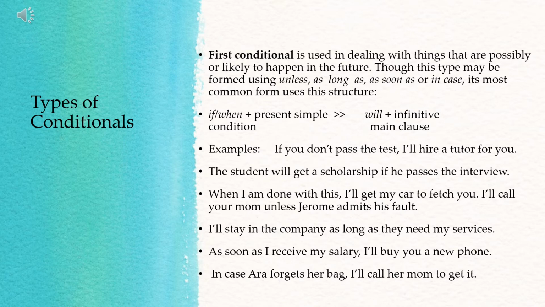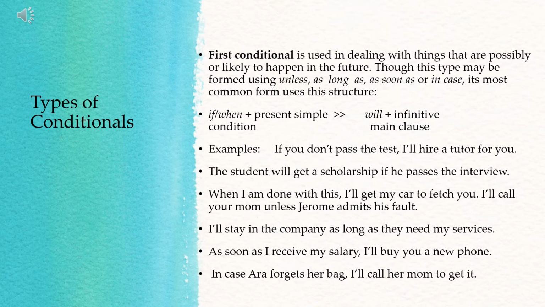Then the next example: the student will get a scholarship if he passes the interview. The consequence is the student will get a scholarship. What's the condition? If he passes the interview. So in the subordinate clause, or if clause, or conditional clause, you have the verb passes, simple present tense.